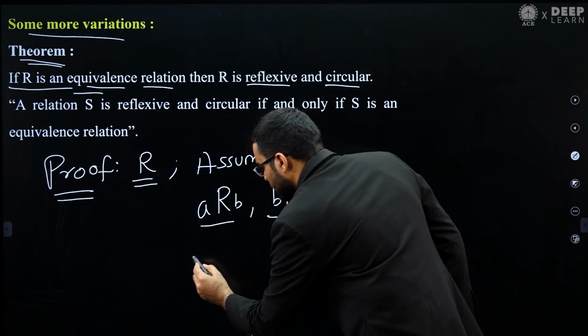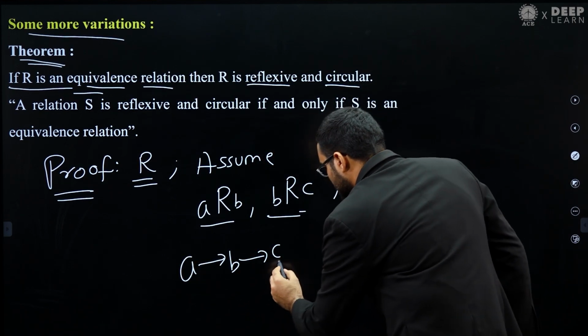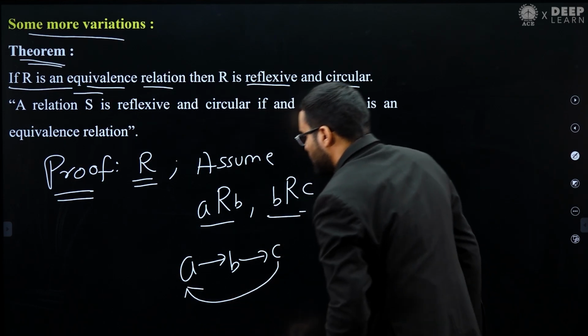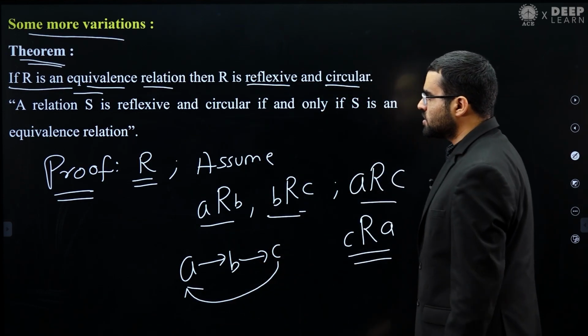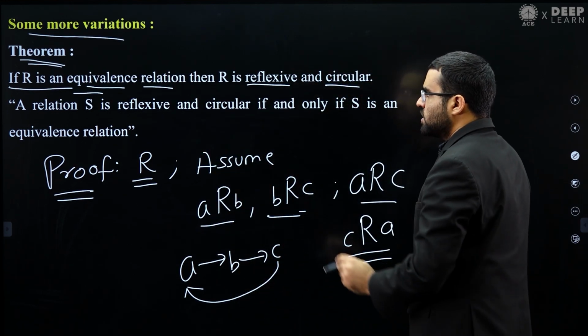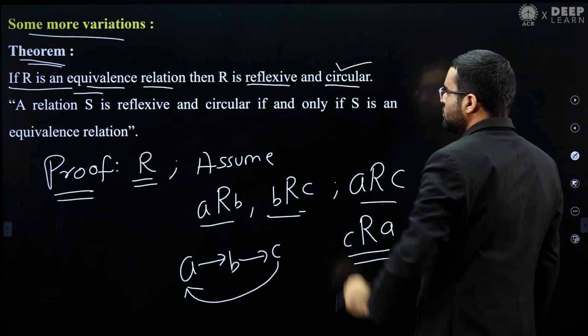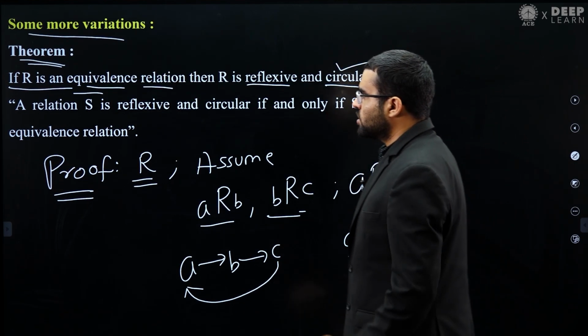Okay, so what is happening here? If A is related to B, B is related to C, then C is also related to A. So this is the definition of a circular relation. So we have proven that if you have a relation R which is an equivalence relation, then R must be circular. Okay, so this is how you can prove it.